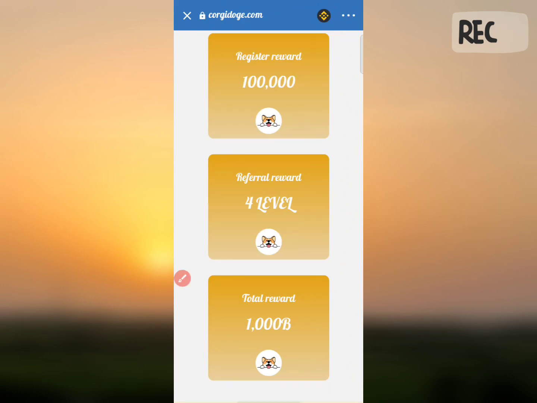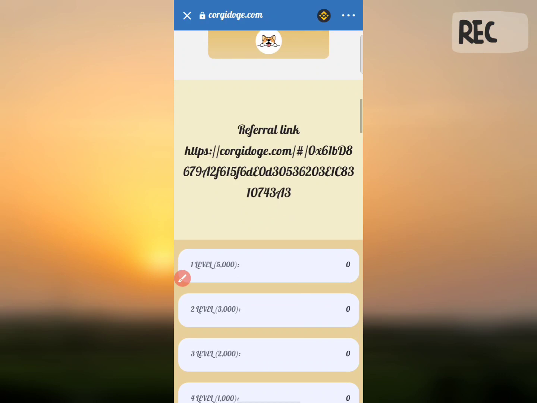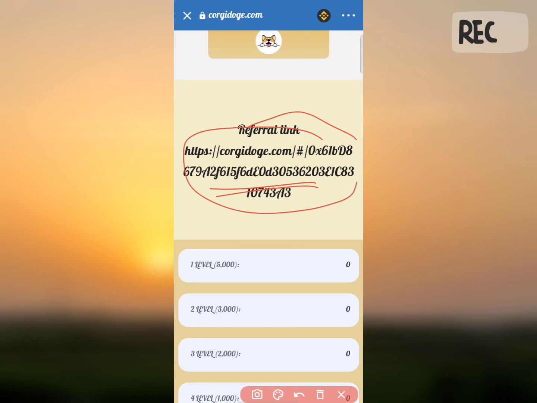So I'll explain this referral program also. You will get a referral link after registration and connecting your wallet. Just copy this link and share it with your friends for registration. Then you will get Kurgi Doge coins for each referral. As I told before, we have 4 levels of referral here.